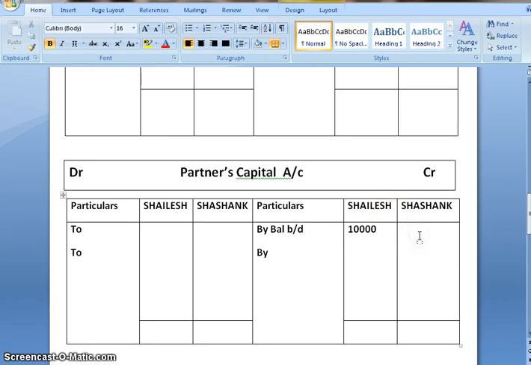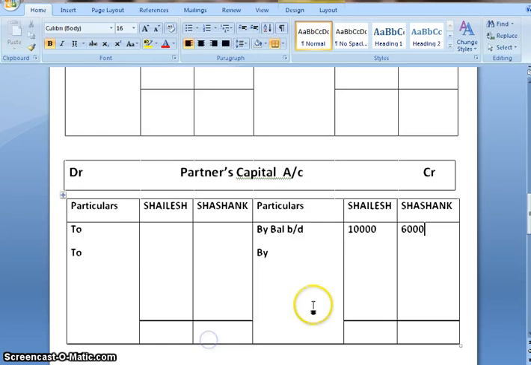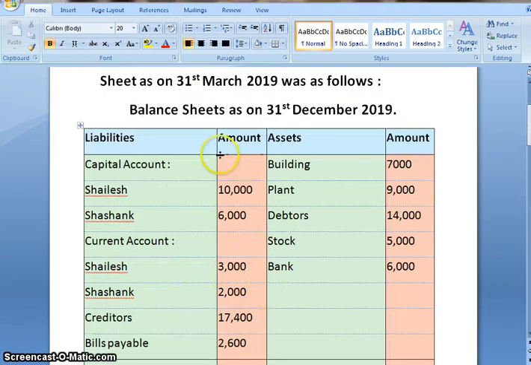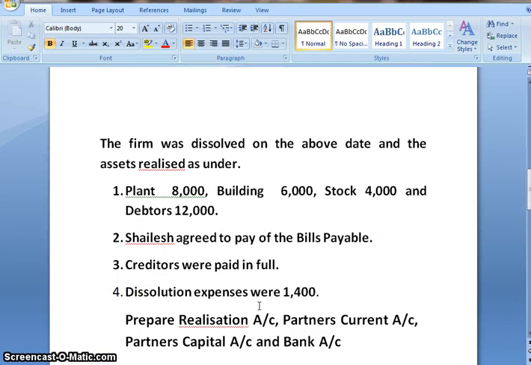Their current account, Shailesh 3,000, Shashank 2,000. So we have done posting the balance sheet. Now let's come to the additional information.